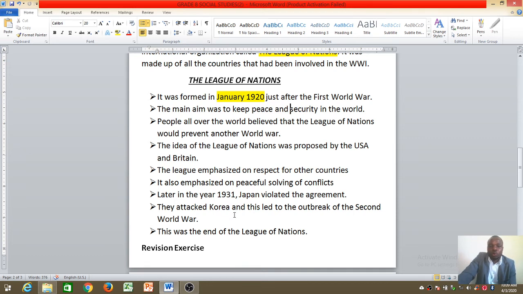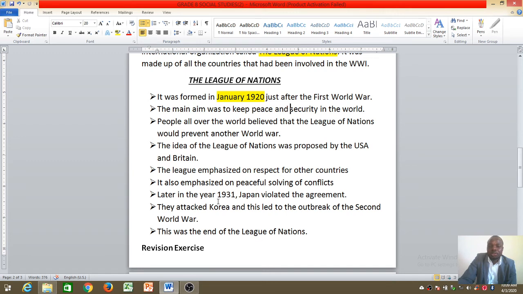It started war with Korea, and this led to the outbreak of the Second World War in 1939. So friends of Japan came to help, and friends of Korea came to help. That is how that war started in 1939 and ended in 1945, like we learned previously. So this was the end of the League of Nations.